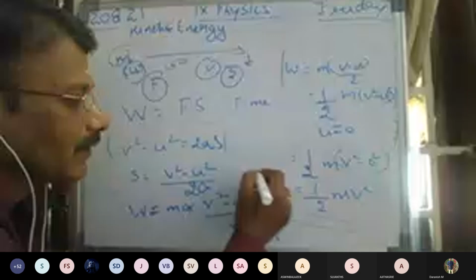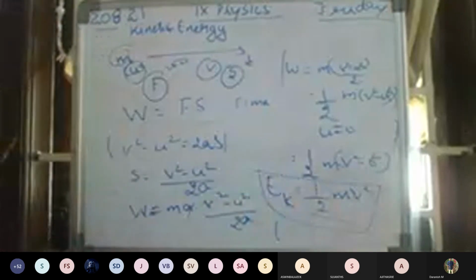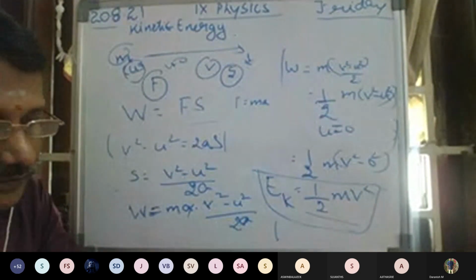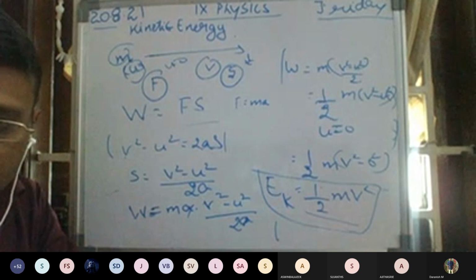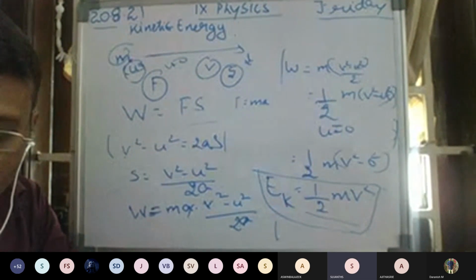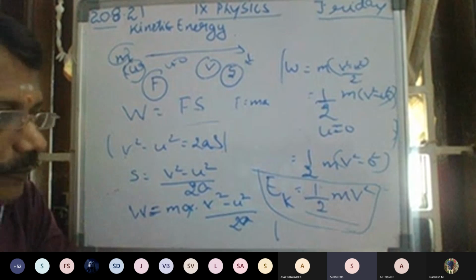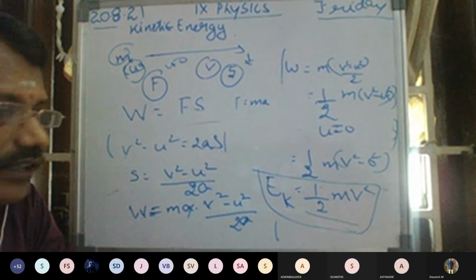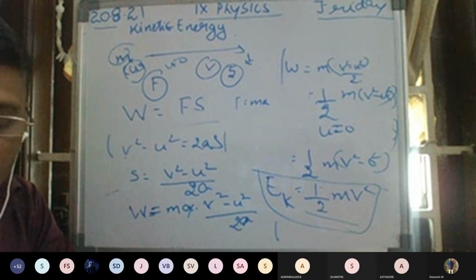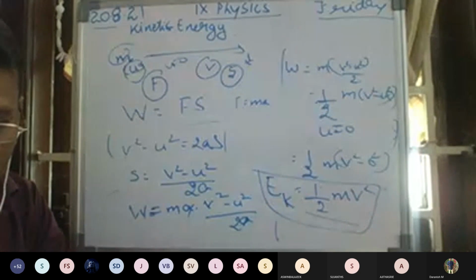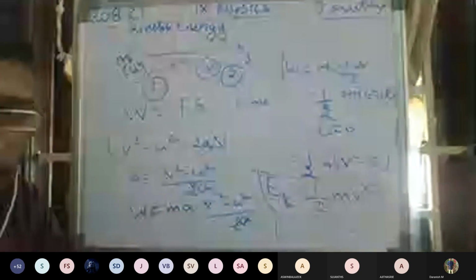EK means kinetic energy, EP means potential energy. Note this. To find the kinetic energy of a body, you can use the formula EK is equal to half into m v squared. Here m is the mass of an object and v is the velocity of an object.